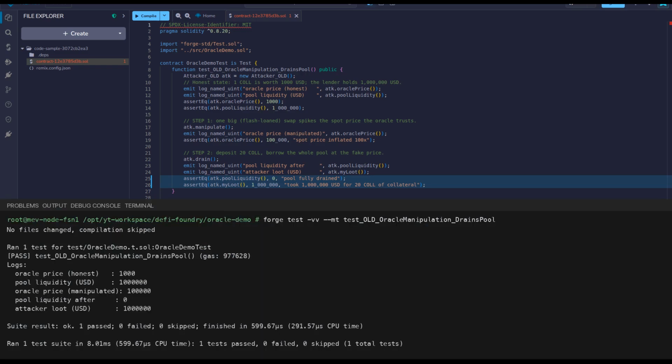And there is the result. Honest price 1,000, pool $1 million, after manipulate 100,000. After drain, the pool is 0 and the attacker's loot is $1 million. It passes, which means every assertion held, so the drain is real, exact and repeatable.